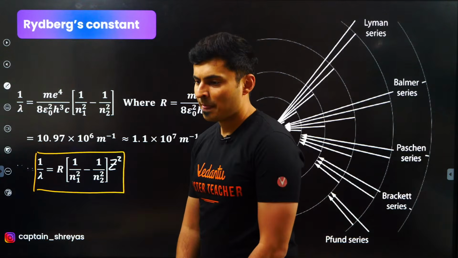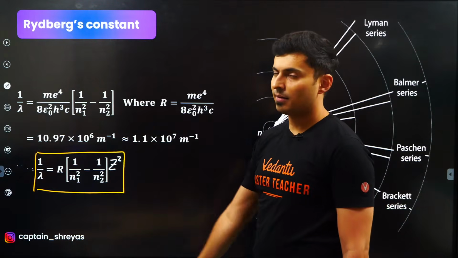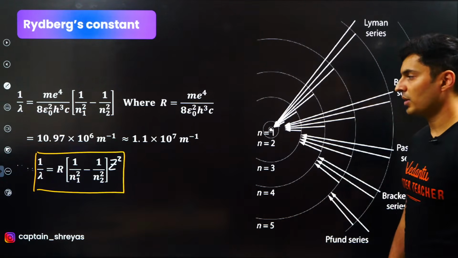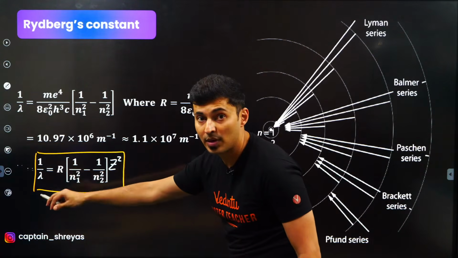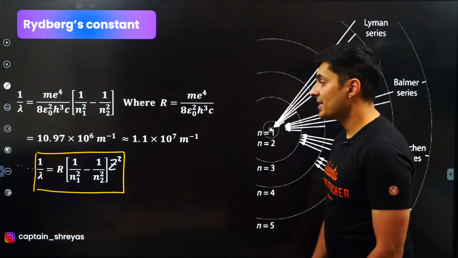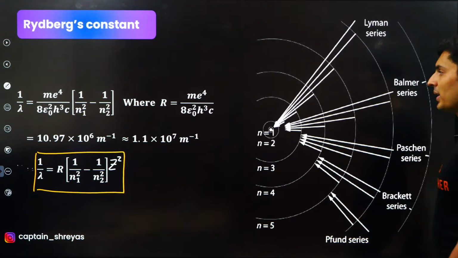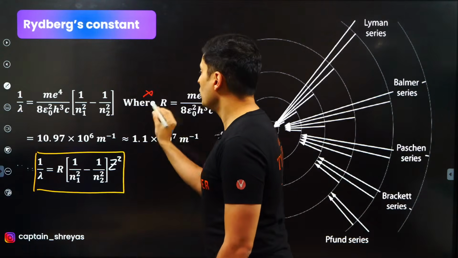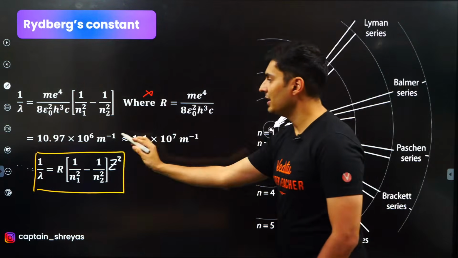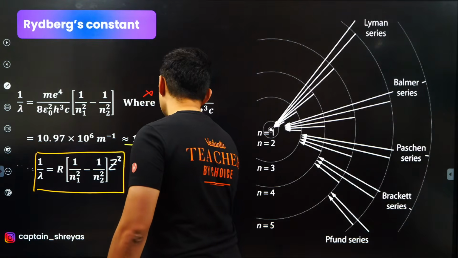That's okay. Yes, it looks like X-ray spectrum. Yes, it is. In fact, X-rays are very much related to these spectrums as well. So this is a formula, but remember it is 1 by lambda, not lambda. Lambda is there below, and z square is there on the top. Don't have to remember all of this. Just remember these values over here. This is more than sufficient.